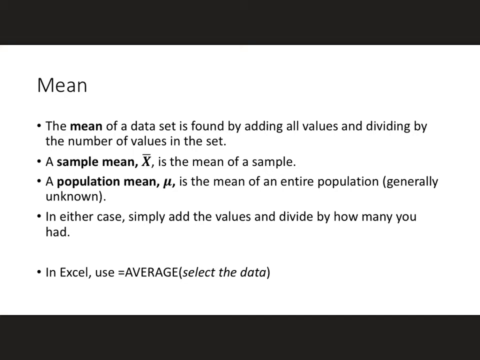The mean of a data set is found by adding all of the values and dividing by the number of values in the set. A sample mean is going to be X bar. A population mean is going to be mu, and it is the mean of an entire population. In either case, simply add the values and divide by how many you had. In Excel, you will use equals average and then select the data set.